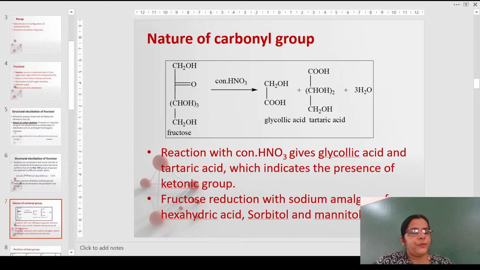What happens is fructose is cleaved after the second carbon. That is because there is a keto group present. Most of the time ketones undergo cleavage to give the compounds. Here we get 2 segments, one containing 2 carbons and the other one containing 4 carbons. Glycolic acid is having 2 carbons and tartaric acid 4 carbons, indicating that there is a keto group. This fact was further confirmed by treating fructose with sodium amalgam, which gives sorbitol and mannitol, the alcohols.